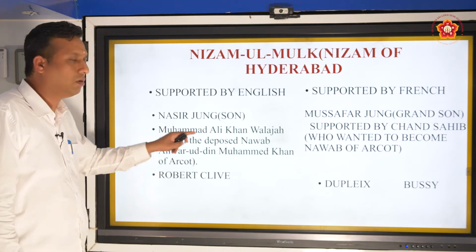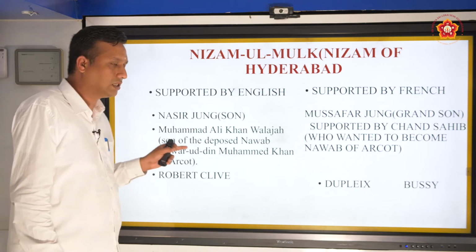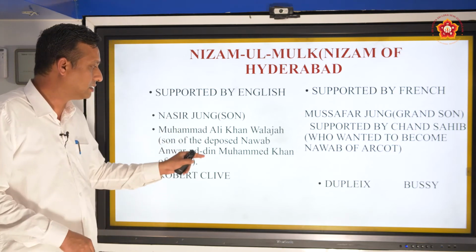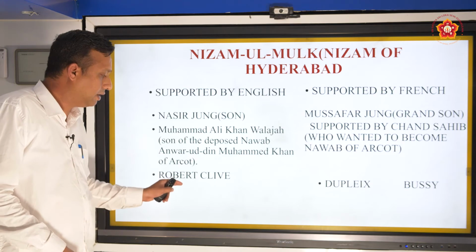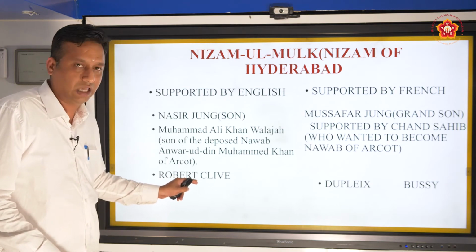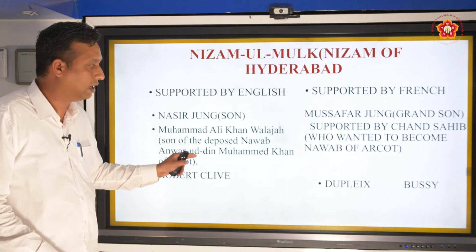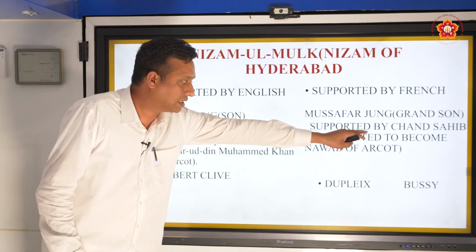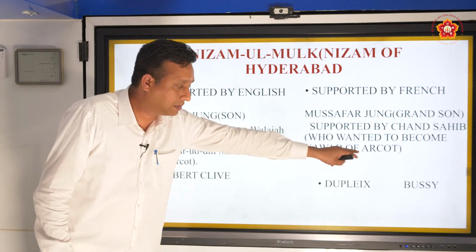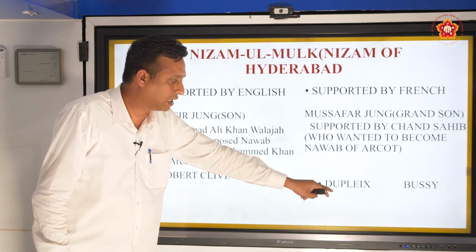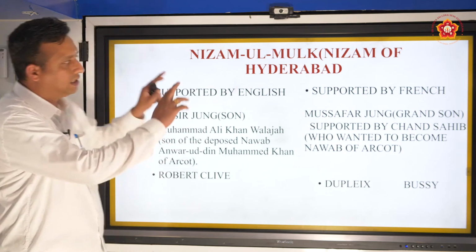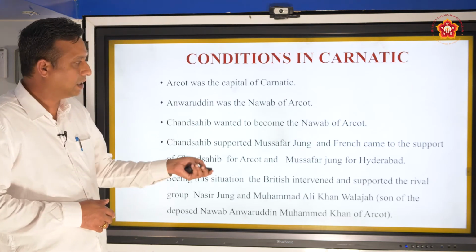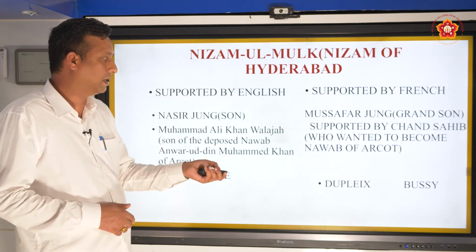Another was there, Muhammad Ali Khan Wallajah. He was the son of the deposed Anwaruddin. Deposed means removed from power. They were supported by the English, Robert Clive, who was the Governor General of the British. And on the other side, supported by the French, was Chanda Sahib, who wanted to become the Nawab of Arcot, and he was supported by Dupleix. You need not go through all these details, but it is easy for you to remember.